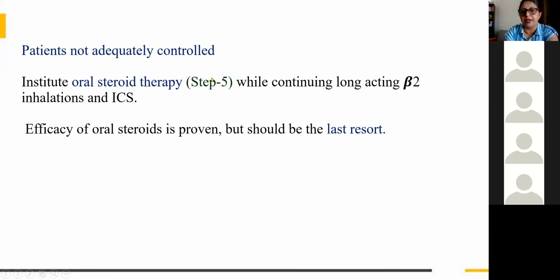And step 5 means, with all these things, if it is not controlled, usually the oral steroid therapy, that is the last resort. We should not give steroid in the beginning itself. We should not give systemic, oral or IV steroids for the mild, moderate, or even for the early stages of severe asthma. We should not give oral steroid therapy. Only if it is very much needed, we will go for systemic or oral steroid therapy. So that is step 5, but that should be the last resort.